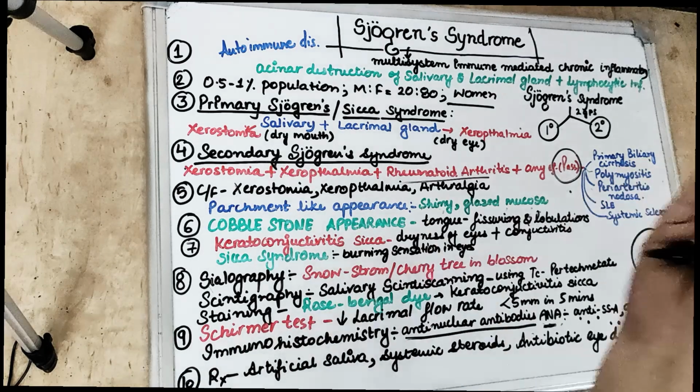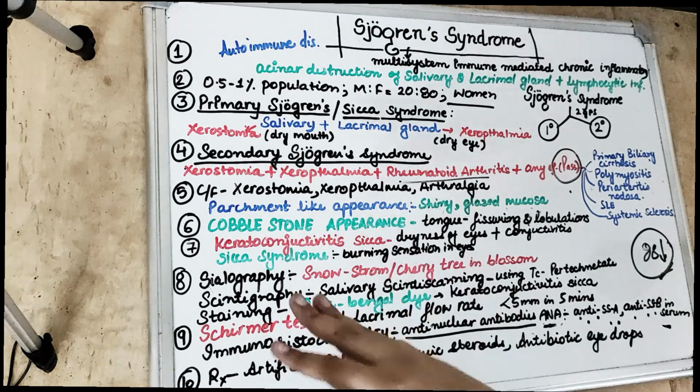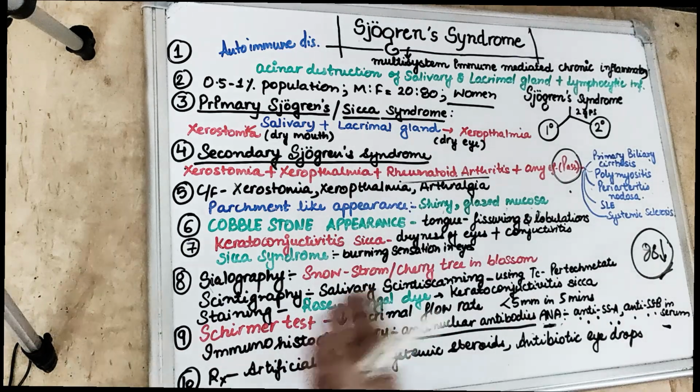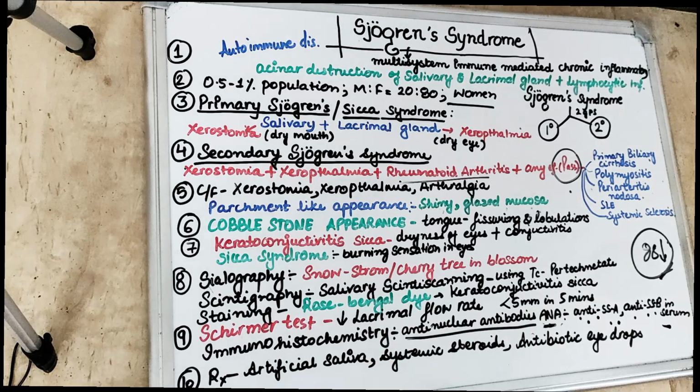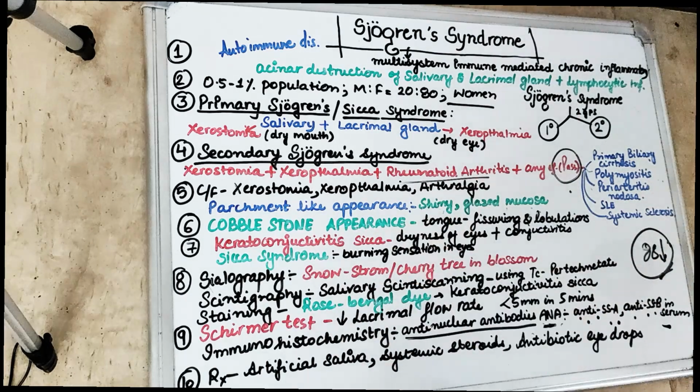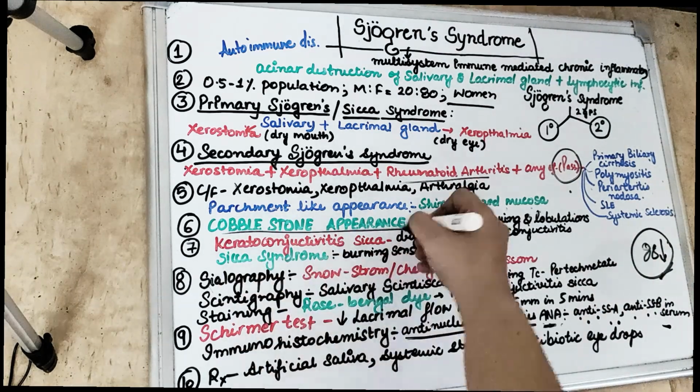There can be again coming back of candidiasis at the dorsum of the tongue. What happens when there is a recurrent candidiasis? The tongue becomes red and atrophic, and there can be fissures and lobulations on the surface of the tongue, which will look like the cobblestone appearance of the tongue.